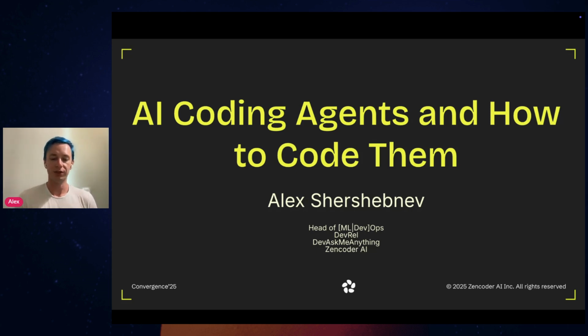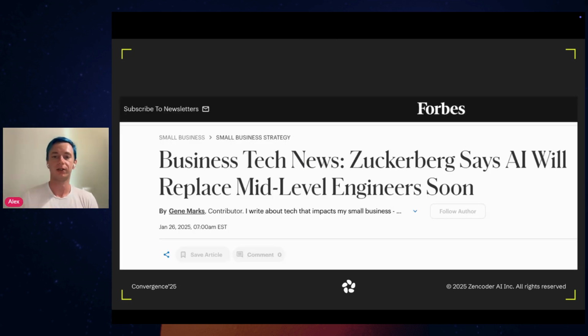So first things first, you probably heard a lot of headlines, a lot of news about AI agents or AI in general replacing the developers. For example, here, Mark Zuckerberg recently said that AI will replace mid-level engineers, I think by 2025, he mentioned. And this essentially comes from two main sources. First of all, of course, models become better and better.